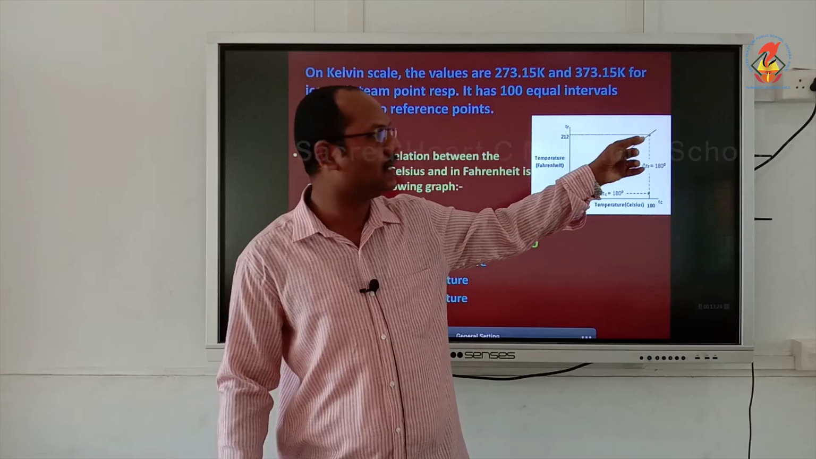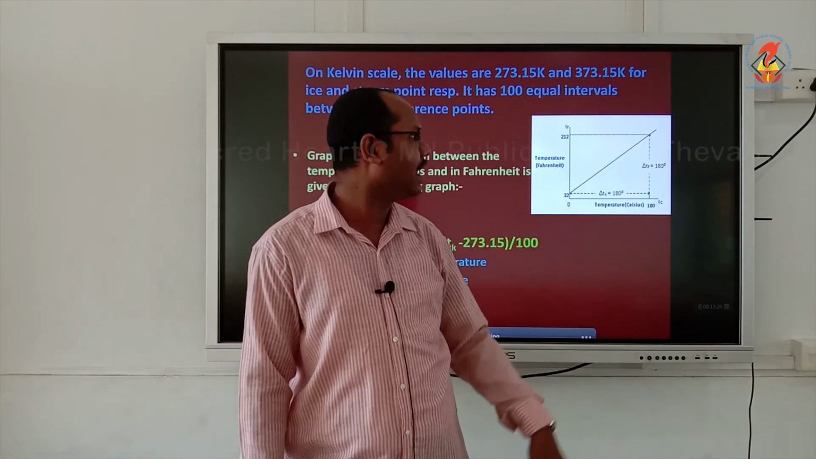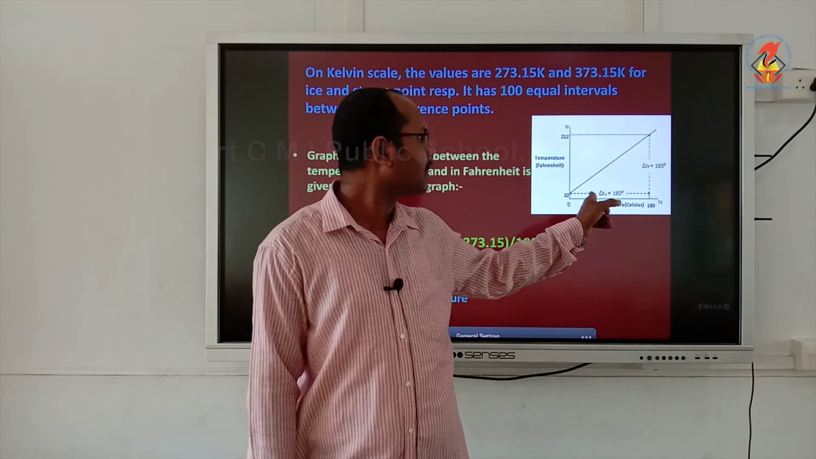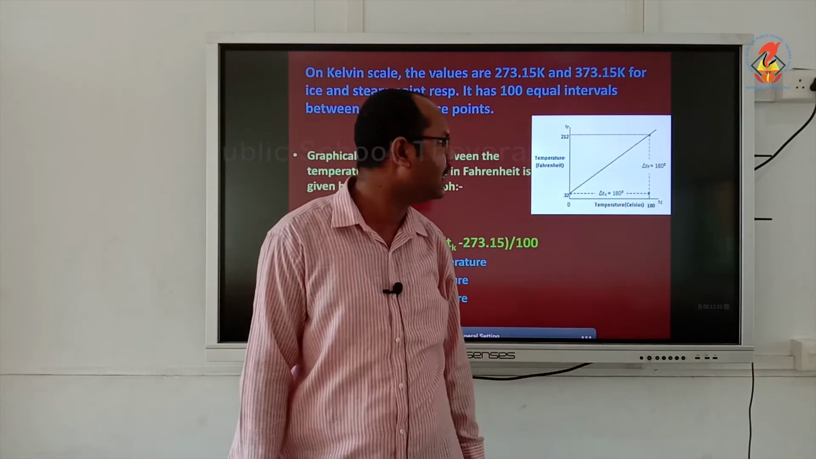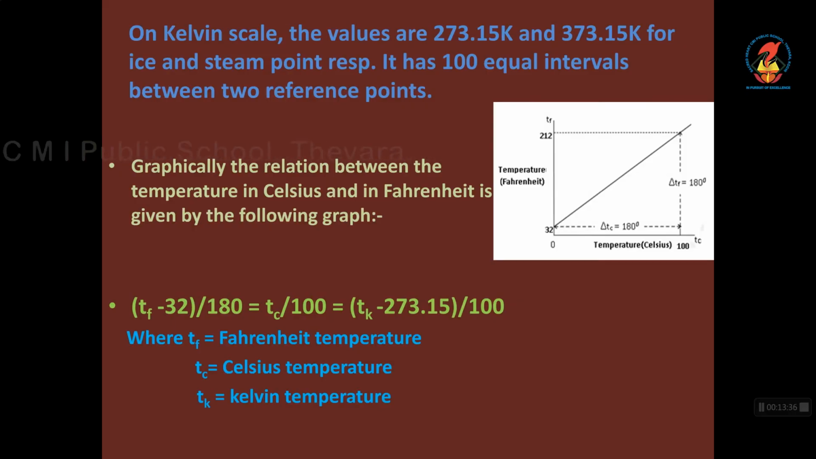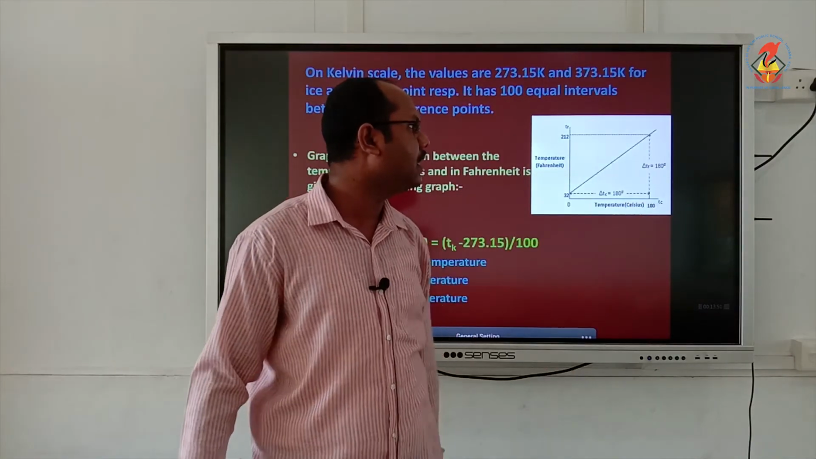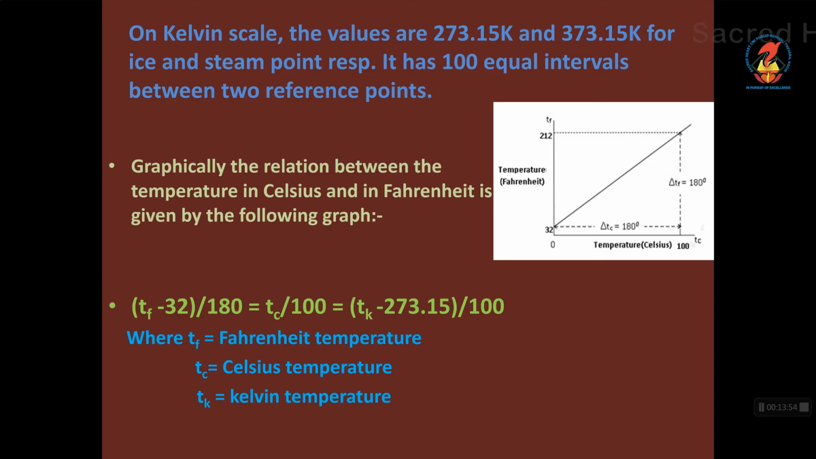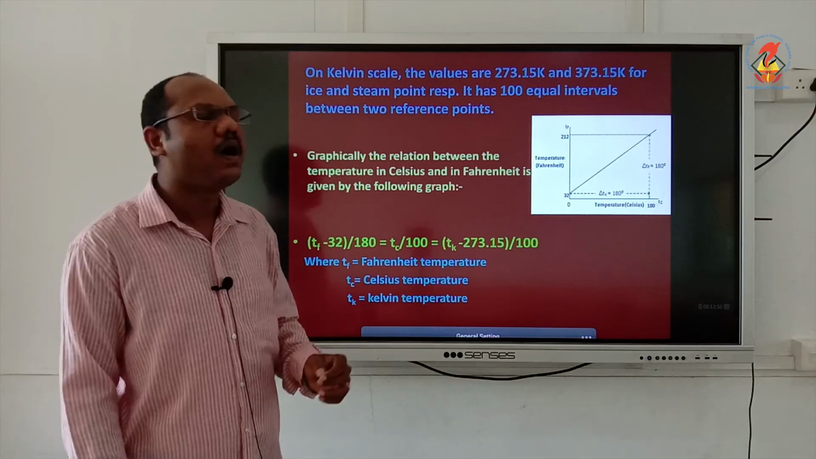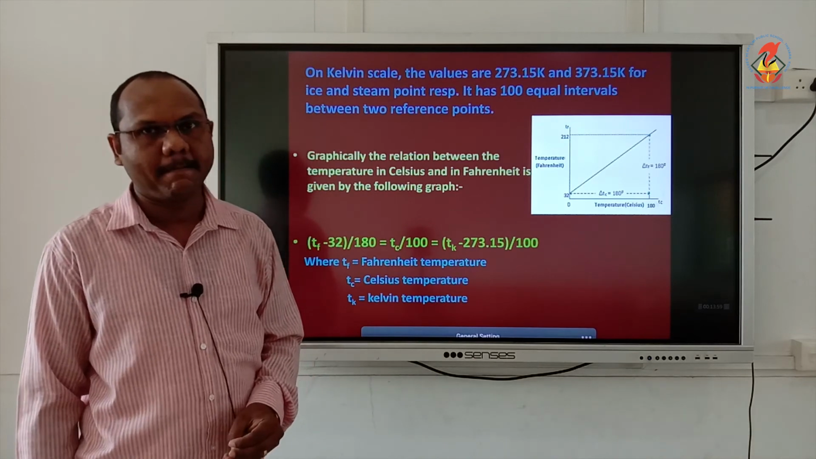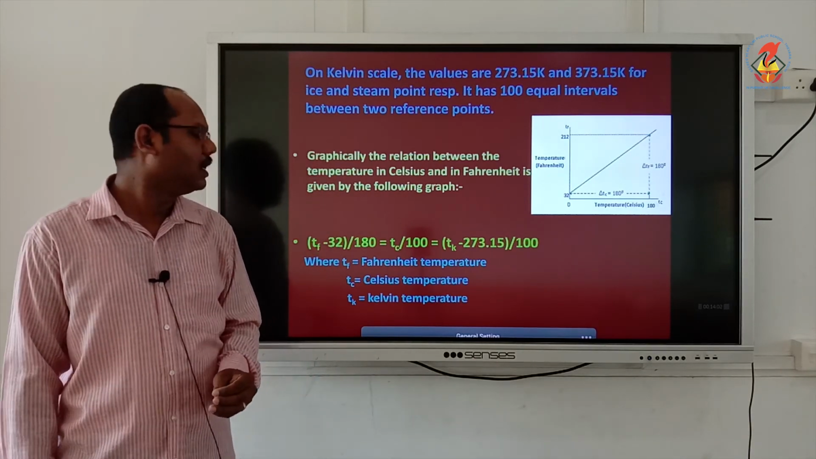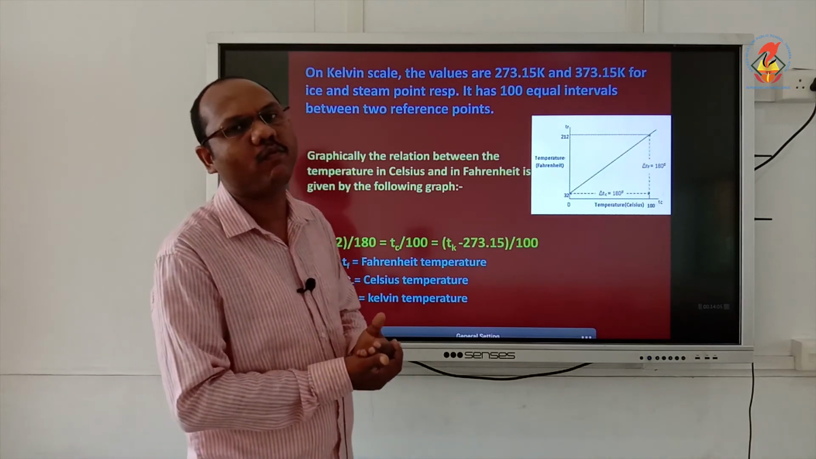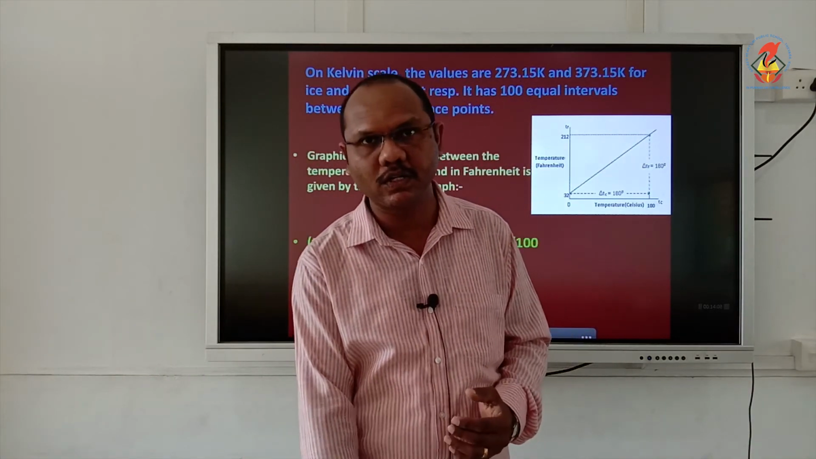The graph is a straight line and you can see at 180 degrees the Celsius and the Fahrenheit scales coincide. Here I have written 180 degrees Celsius and there I have written 180 degrees Fahrenheit. Now, how will we convert temperature scales from one to another? That is what we are going to see now.